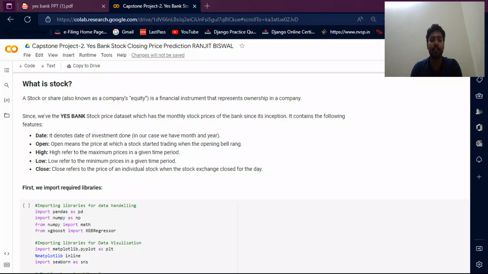We have the Yes Bank stock price dataset, which has the monthly stock price of the bank since its inception. It contains the following features: date, open, high, low, and close. Close refers to the price of an individual stock when the stock exchange closed for the day. Open means the price at which the stock started trading when the opening bell rang. Date denotes the date of investment. High refers to the maximum price in a given time period, and low refers to the minimum price in a given period.